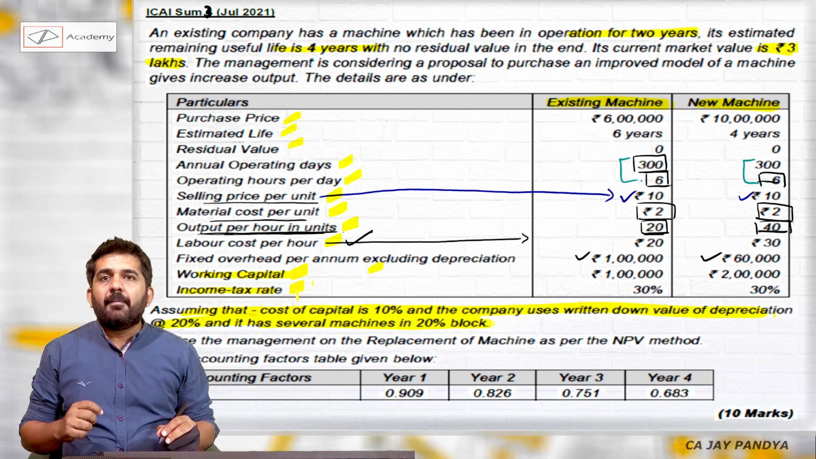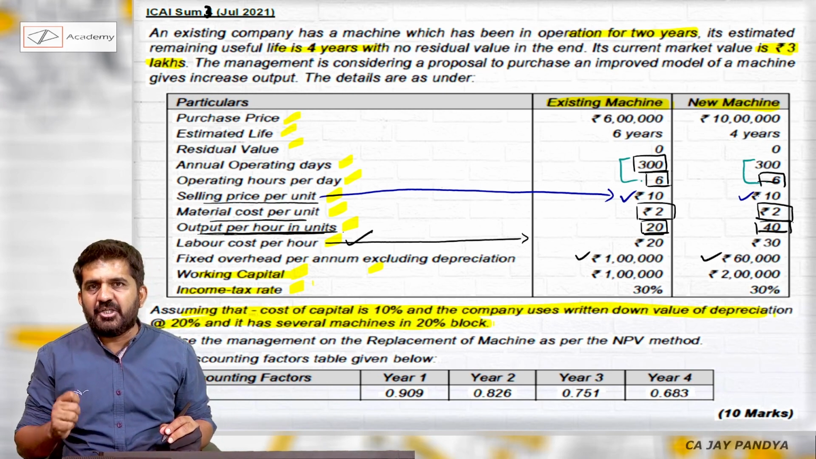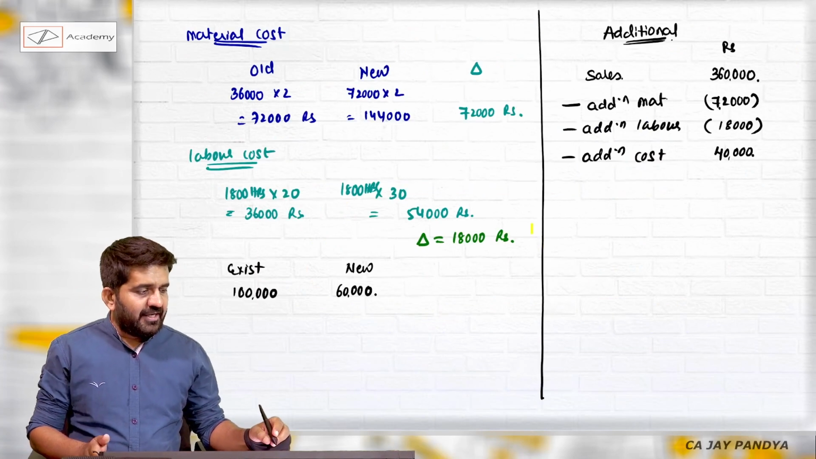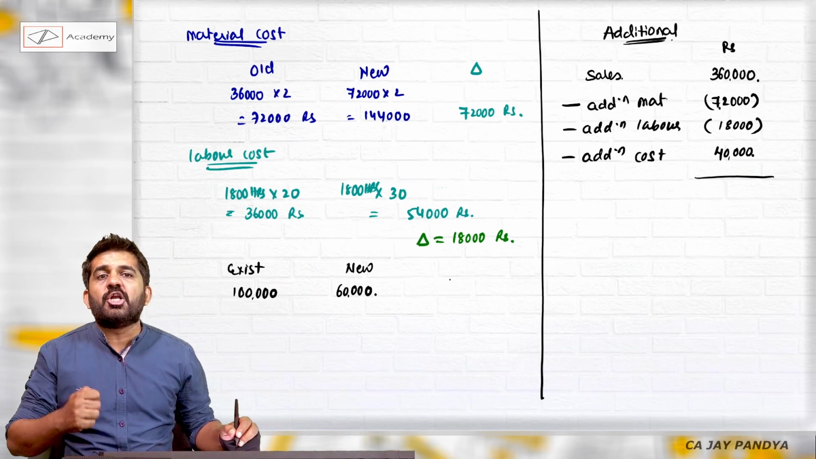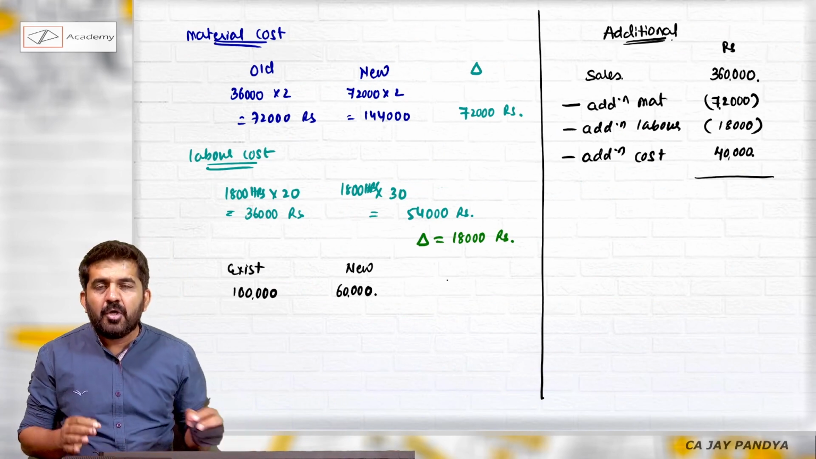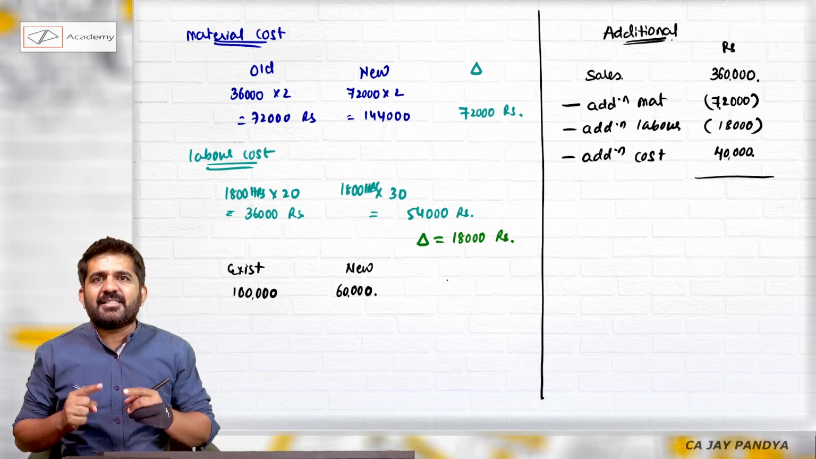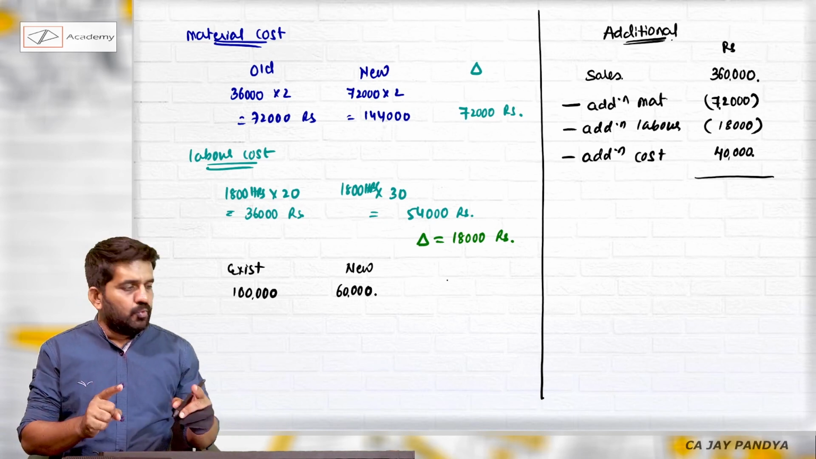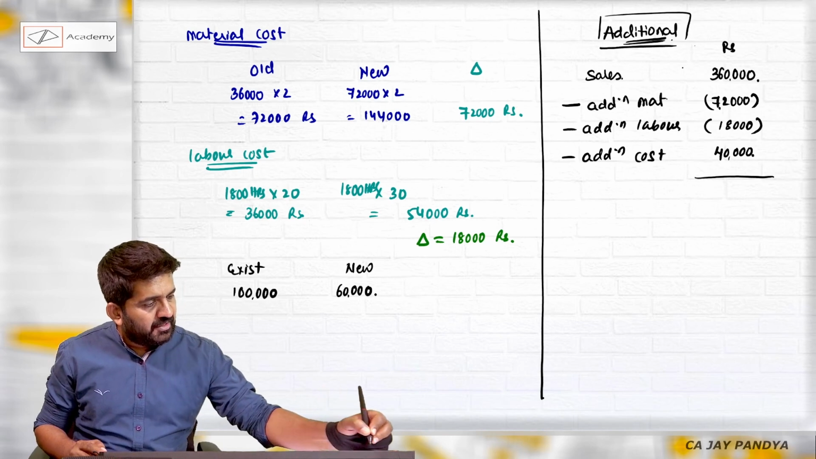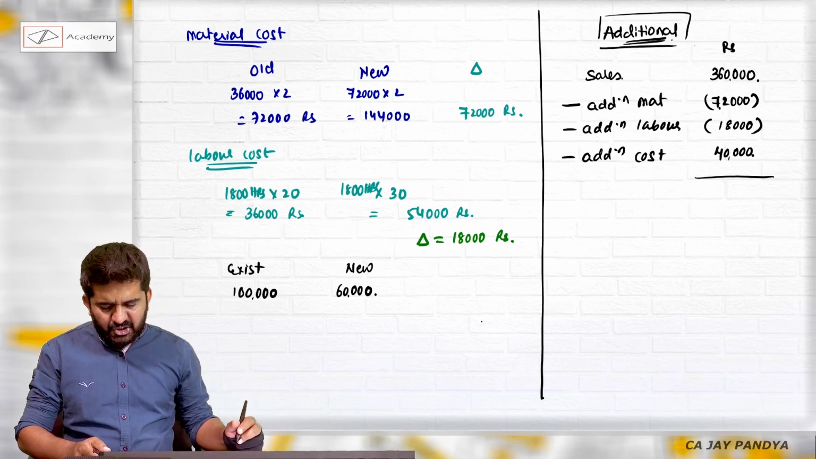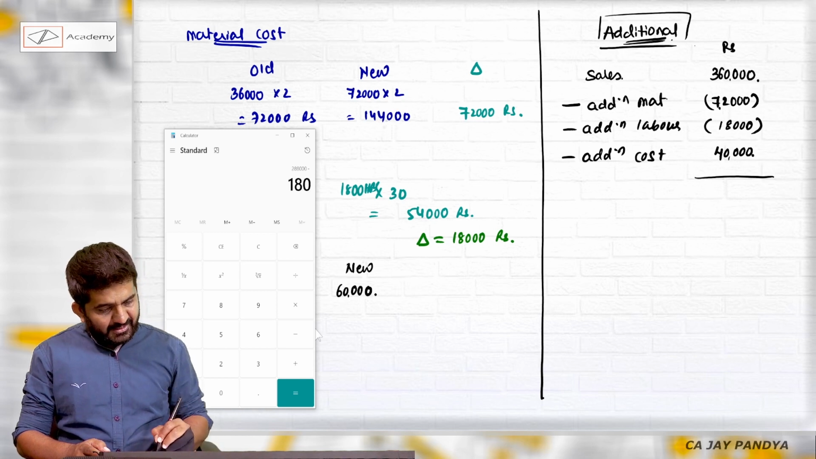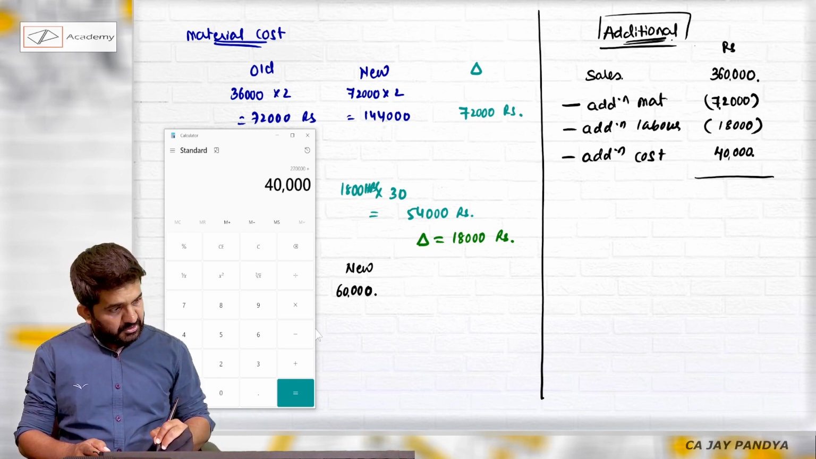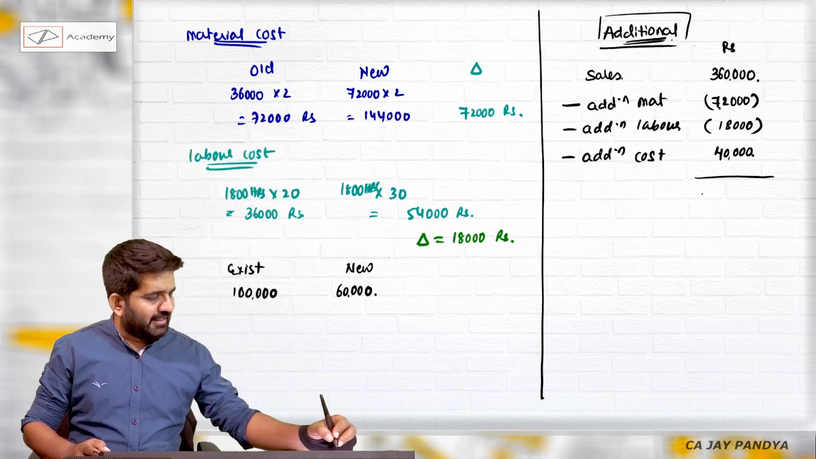So I have taken practically all incomes and expenditures which are operating, and let me find out what will be my additional profit per annum because I am replacing the old machine by the new. All these figures I have taken as additional. Let me find the answer. 3,60,000 minus 72,000 minus 18,000 plus 40,000, which is 3,10,000 rupees.